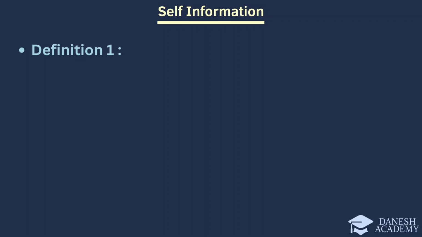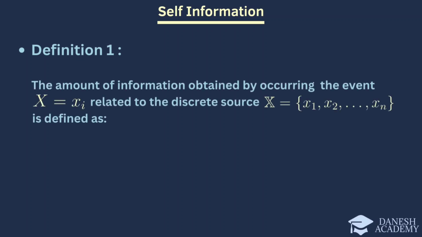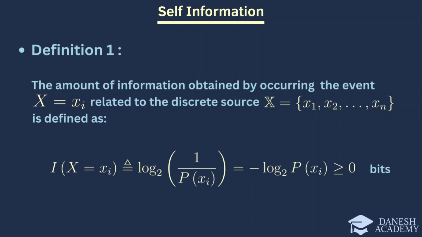Here we define the self-information, which measures the amount of information associated with a specific outcome of a random variable. It quantifies how surprising an event is given its probability of occurrence. It means the less likely an event, the higher its self-information. And finally, this can be calculated using the following formula.